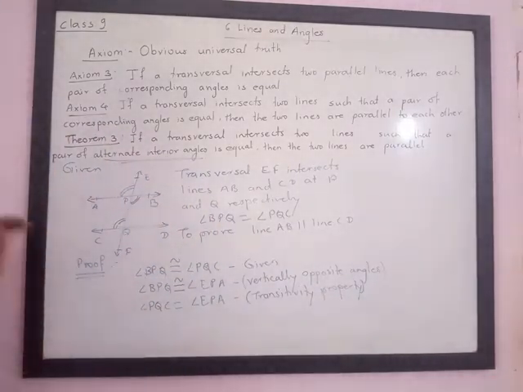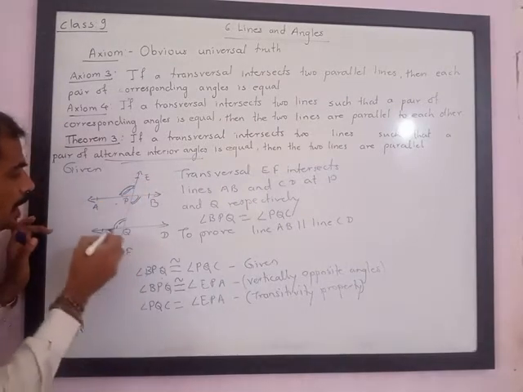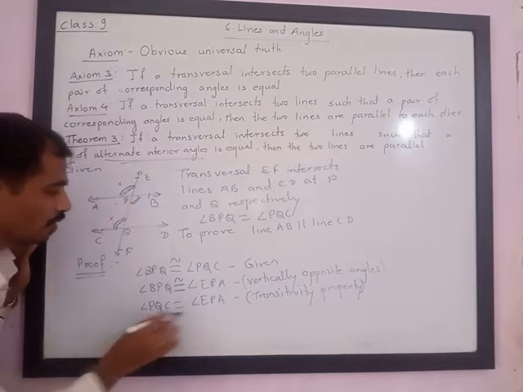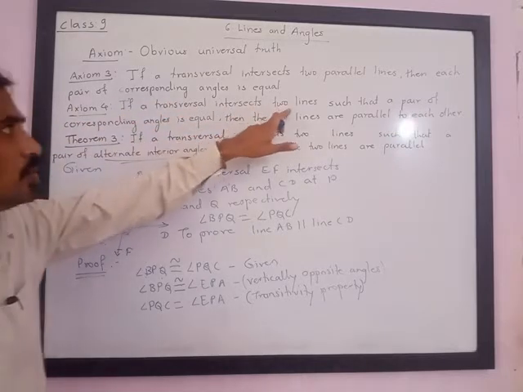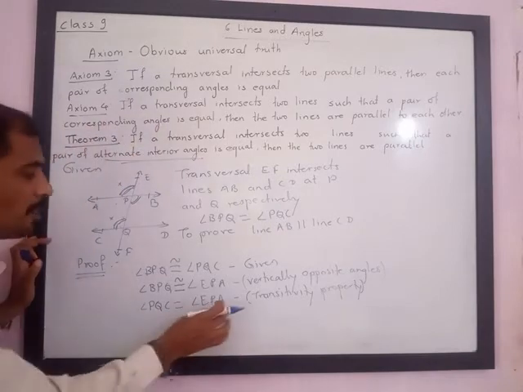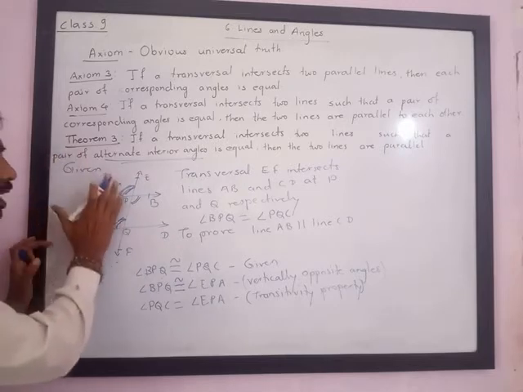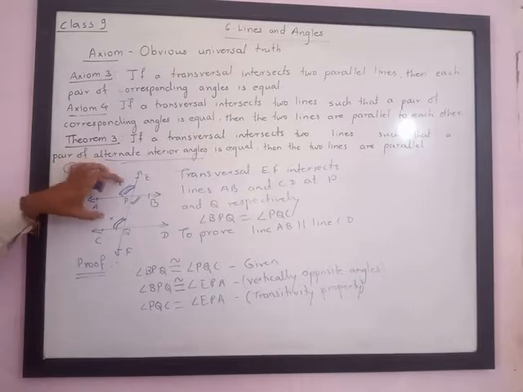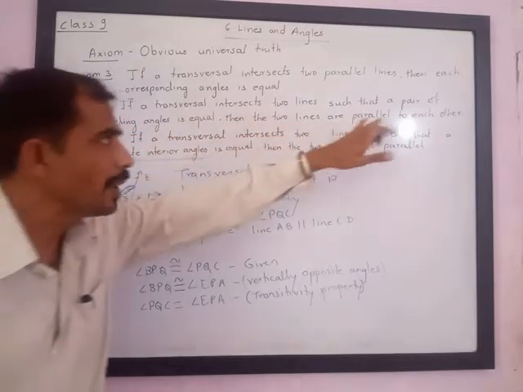Now please note, we have got EPA, that is this angle, congruent to PQC, that is this angle. These two angles are congruent. This is what we have written. Now see, axiom 4 is, if a transversal intersects two lines such that a pair of corresponding angles is equal. These are corresponding angles. This angle and this angle are corresponding angles. They are facing the same side, same part of the plane. Since corresponding angles are equal, then the two lines are parallel to each other.